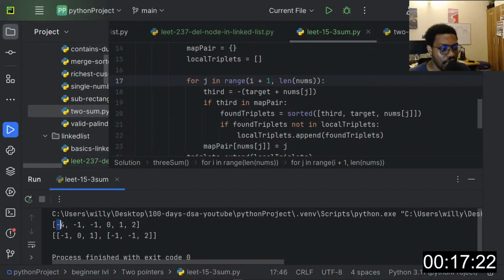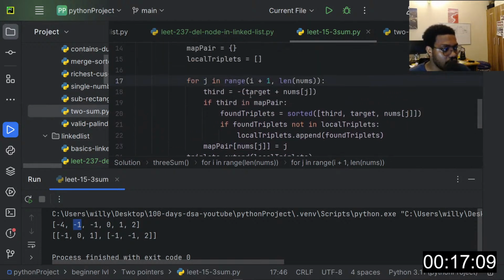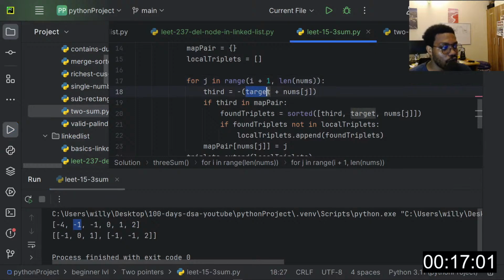So if we started at -4, we need to continue finding the 2 sum in the rest of the array, which is going to start from -1. And of course, when we're at this point, like I said, the third value is going to be the opposite of the target plus the current number in this iteration.